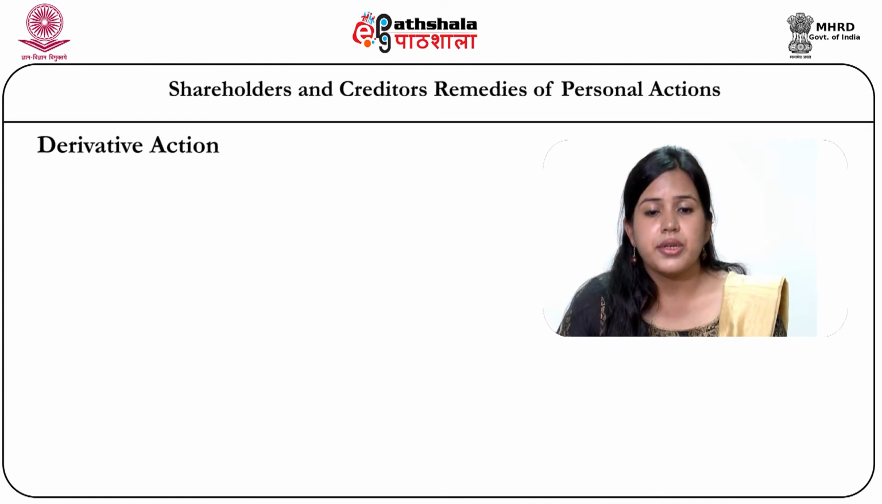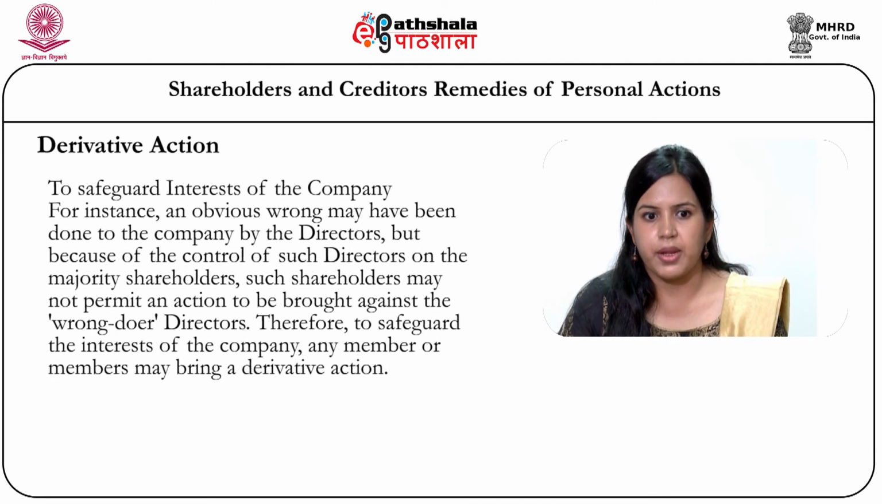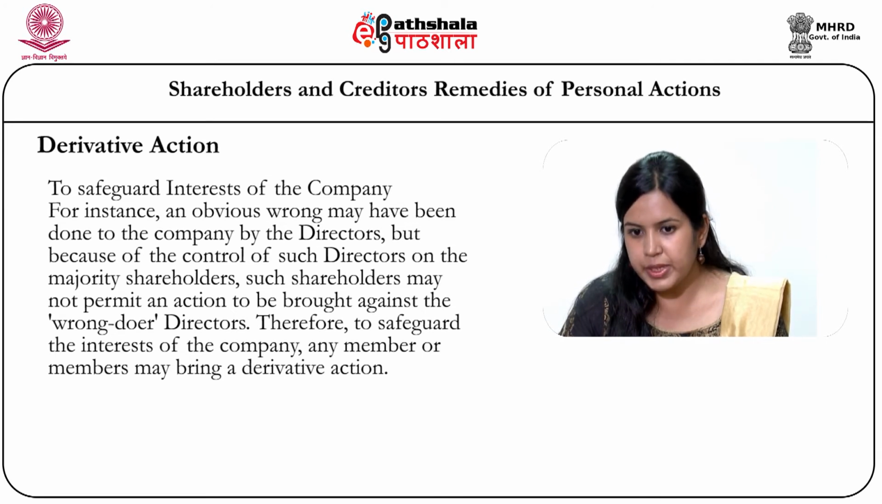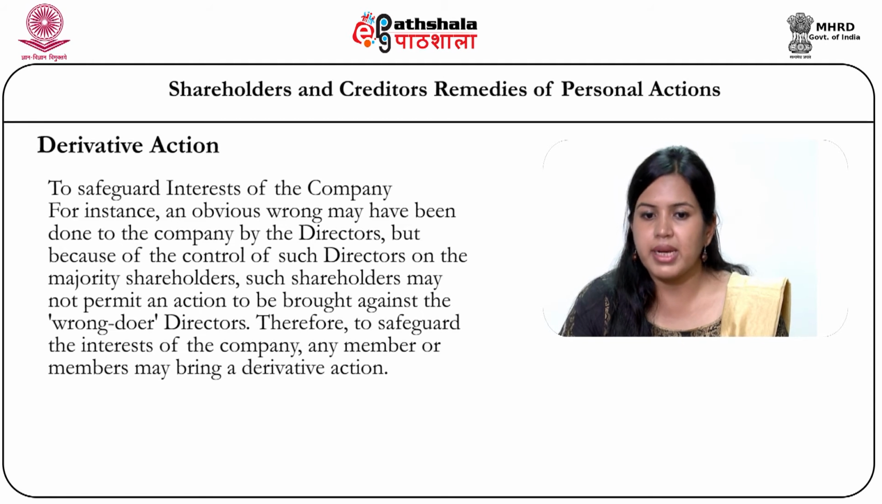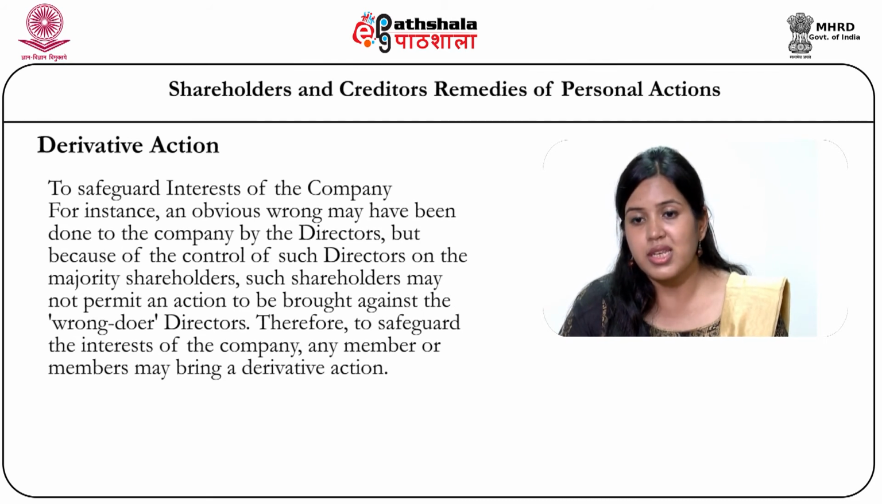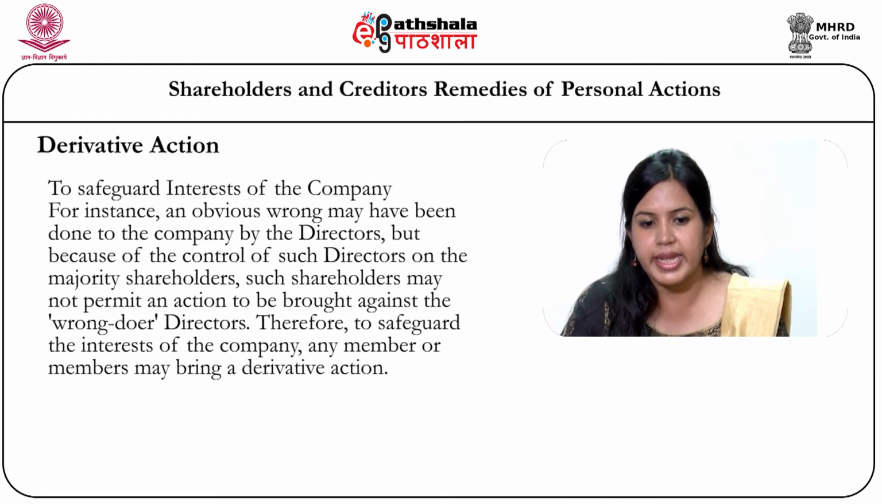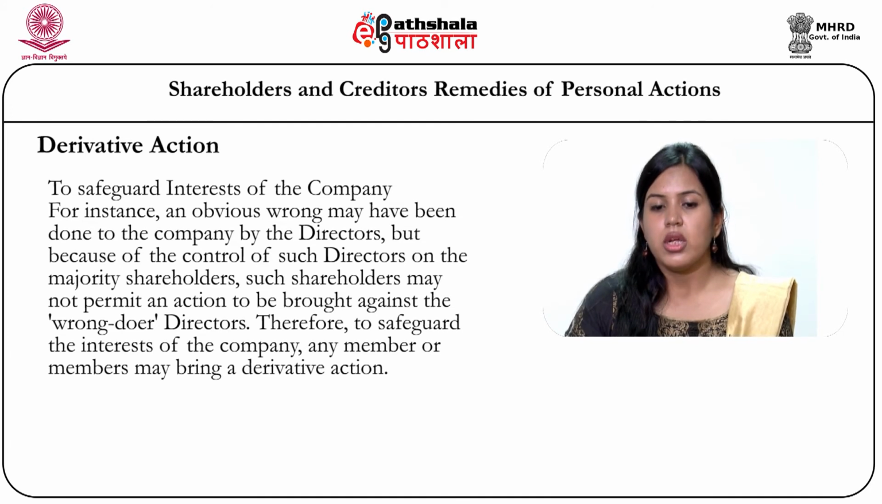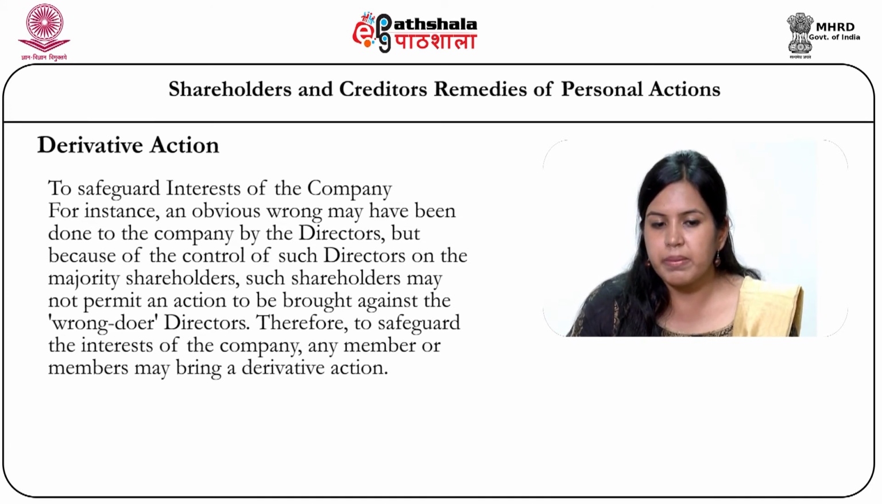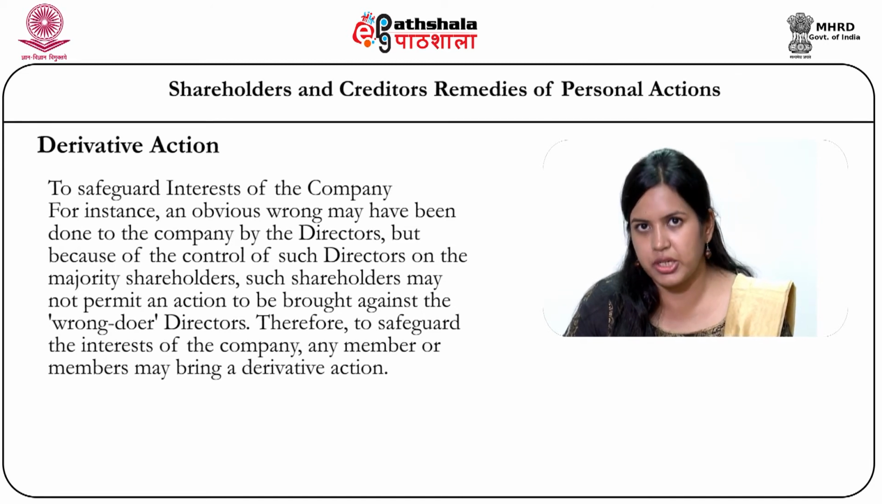Another one is to safeguard the interest of the company. For example, an obvious wrong may have been done to the company by the directors, but because of the control of such directors over the majority shareholders, such shareholders may not permit an action to be brought against the wrongdoer directors. Therefore, to safeguard the interest of the company, any member or members may bring a derivative action.